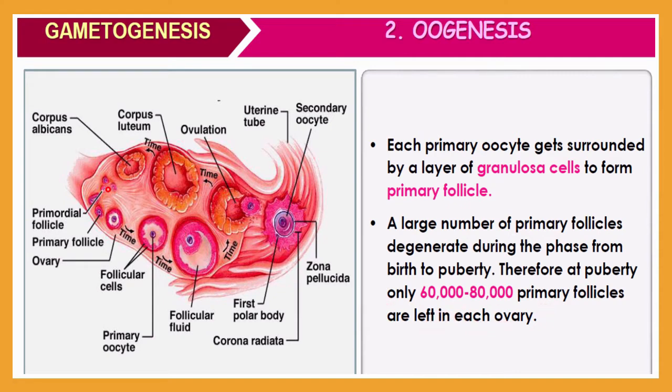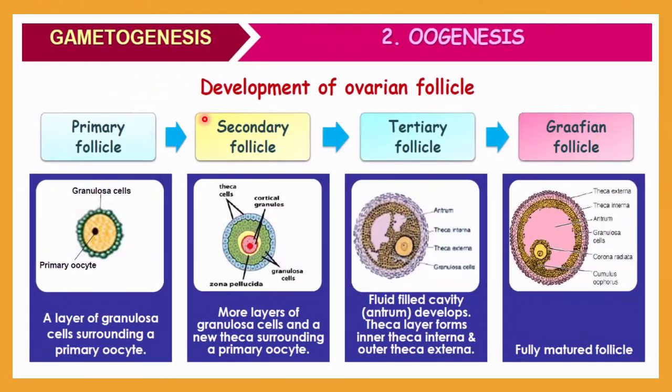Okay, so what happened after that? After puberty, these cells will grow, or we can say complete their further development. Here in this slide you can see the overall process of development of an ovarian follicle. First of all, the first stage is the primary follicle, and that is only surrounded by granulosa cells. The primary oocyte is surrounded by a layer of granulosa cells. And the second stage is the secondary follicle.